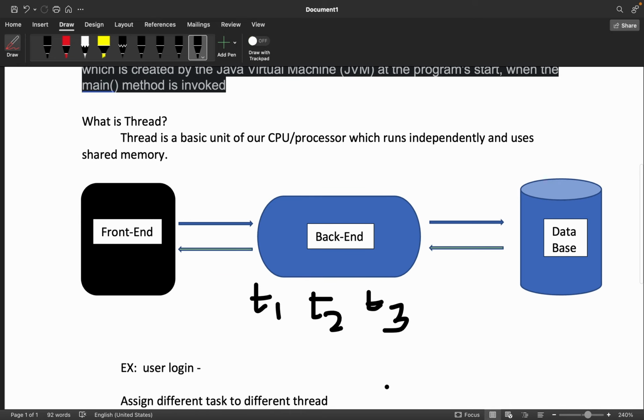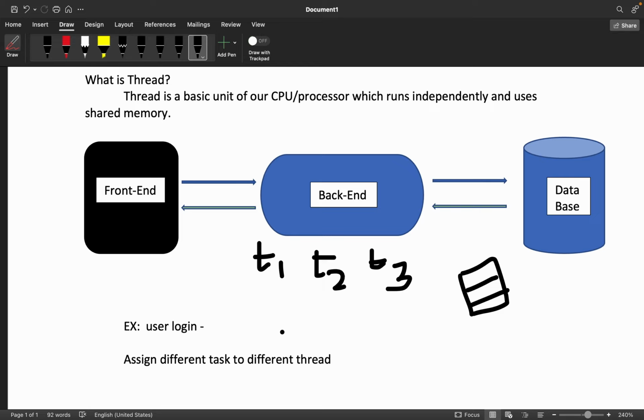By doing this, we can save a lot of time. If we don't have any thread, the main thread will do all these operations, one thing at a time, then come back and do the next. Suppose we have a program, we can separate that program into subtasks. If we have three methods, I can ask T1 to call the first method, T2 to execute the second method and T3 the third method, and then at the end we can get the results in one place, process them, and send them back to the front end.